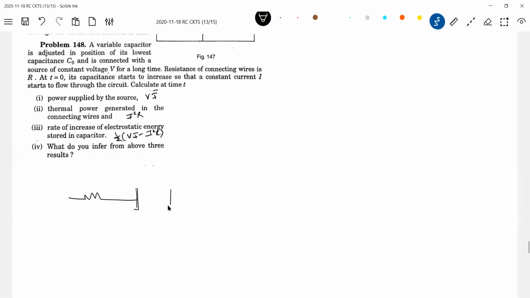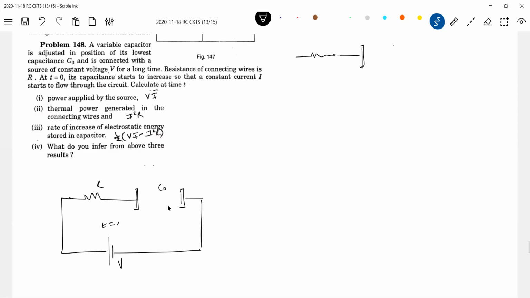Capacitance should increase, no? So for the capacitance to increase, what about the area of cross-section? I cannot do anything. And there's no dielectric slab. The distance between the plates should decrease, no? So there's the initial C naught, R, and it is connected to a constant voltage source V. This is t equal to 0. Let's assume that one. Now at any time t, where x will be less than d naught. I think that's the only possible way in which I can vary the capacitance.